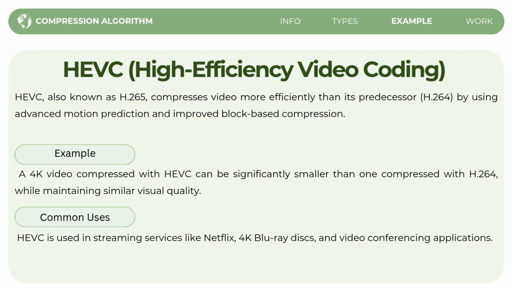HEVC is commonly used in Netflix, 4K Blu-ray discs, and video conferencing apps because these platforms need to deliver clear videos without using too much internet data or storage. So in simple words, HEVC helps videos become smaller, easier to stream, and still visually clear.